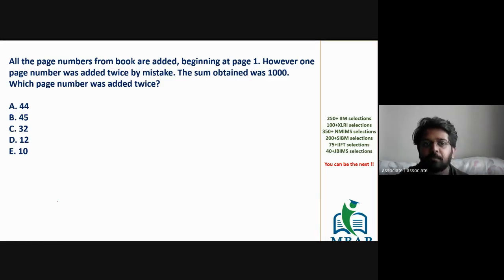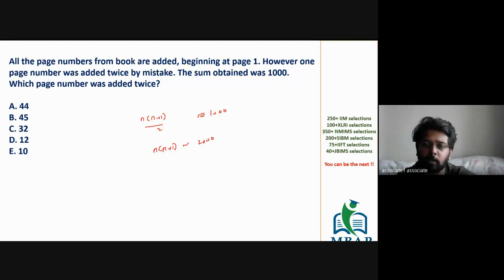But let's assume if 1000 is a value of sigma n, the term value of sigma n will be given by n into n plus 1 divided by 2. And ideally, if this was a term value, n into n plus 1 divided by 2 would be equal to 1000. However, it is not the case. We are approximately closing the value close to 1000. So I'm saying n into n plus 1 by 2 is approximately close to 1000. So n into n plus 1 is going to be close to 2000.